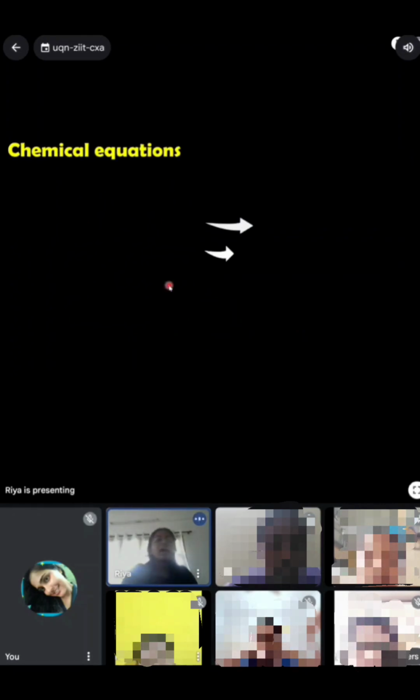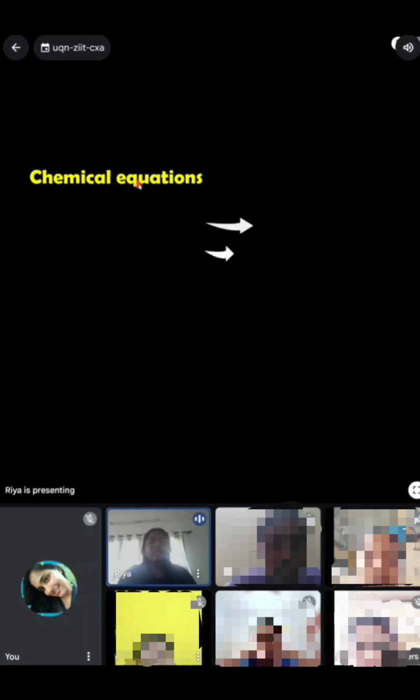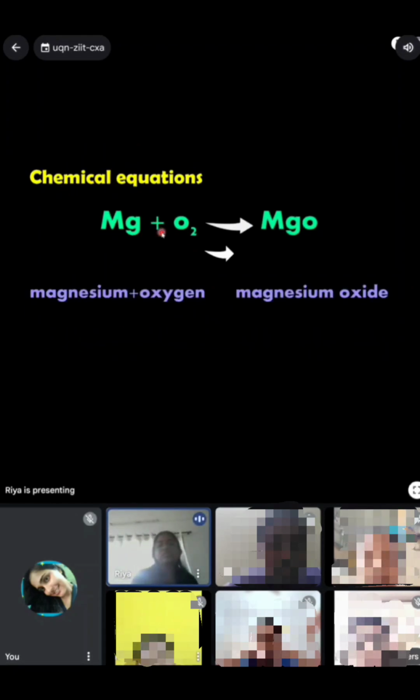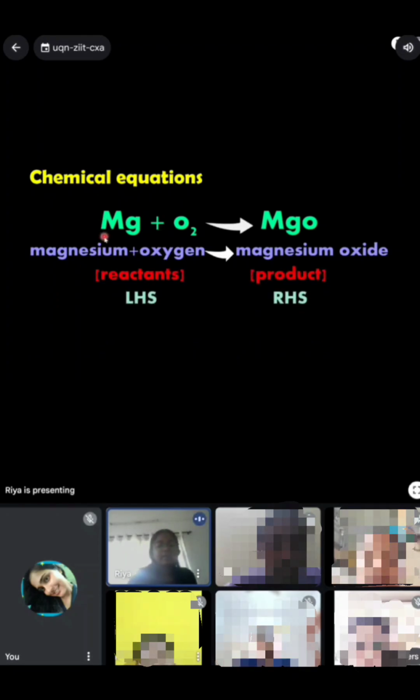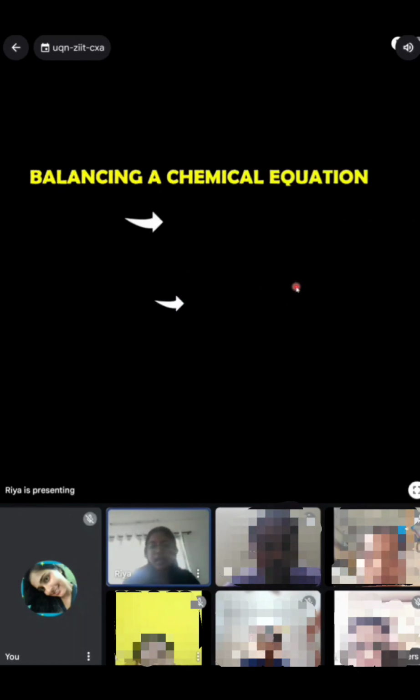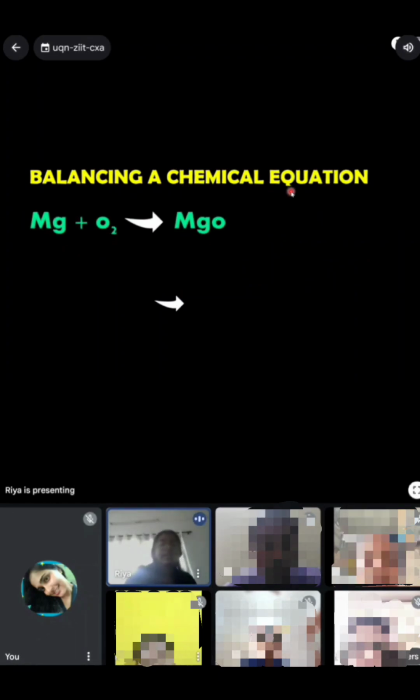So now, chemical equations. So for example, I have taken magnesium plus oxygen gives you magnesium oxide. So this part, this LHS is called as the reactants. So these reactants together form the product or the RHS. So now balancing of a chemical equation. So I'll take the same example, that is magnesium plus oxygen gives magnesium oxide.